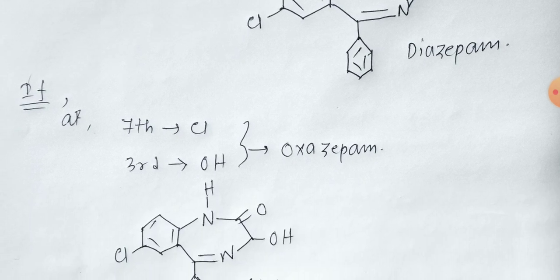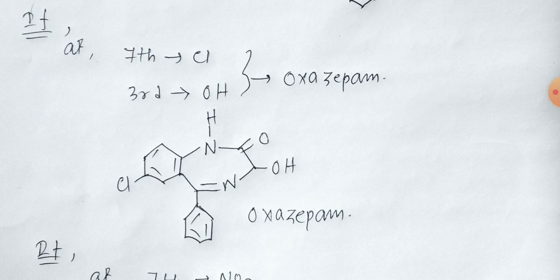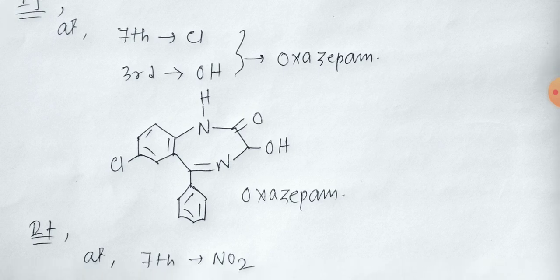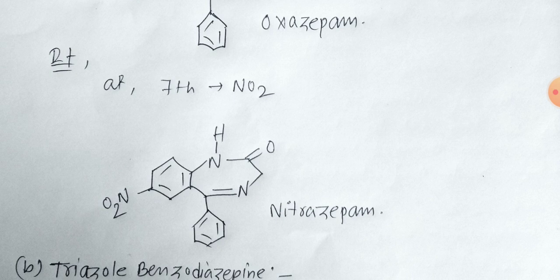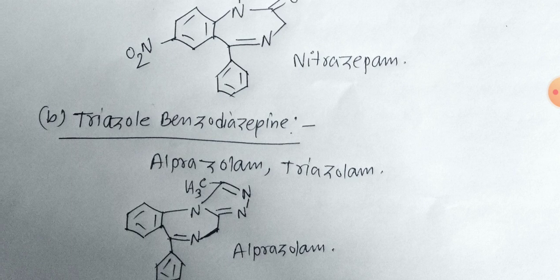Second, at the 7th position there is chlorine and at the third position there is OH. It will be called oxazepam. So at the third position it is OH, so it is called oxazepam. And if at the 7th position there is a nitro group present, then it is called nitrazepam. So the triazole benzodiazepines are alprazolam and triazolam. Here is the structure of alprazolam.